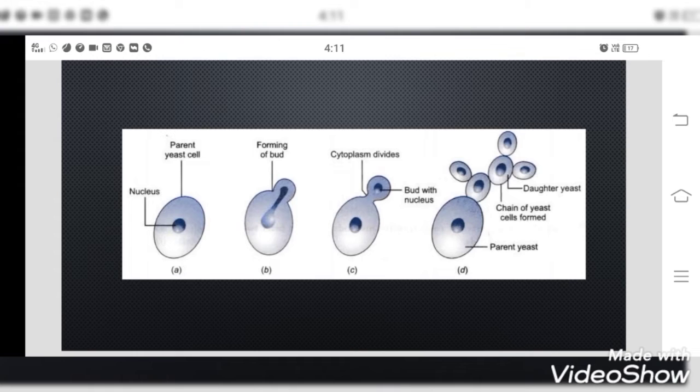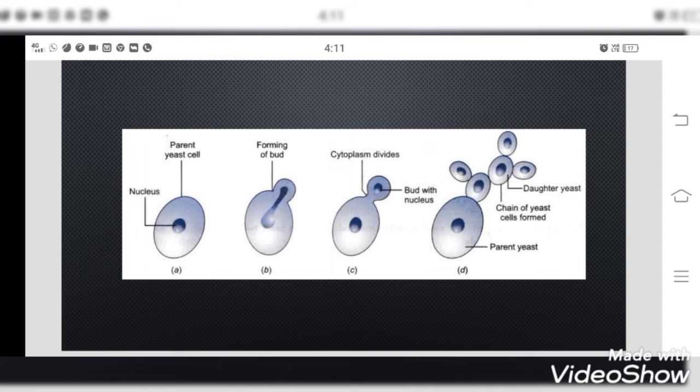Here you can see the sequence of budding is given. The mother cell or parent cell is there. You can see a small bud is forming on the side of the cell where the nucleus is getting elongated, and it divides the nucleus and passes the nucleus to the daughter cell. So the nucleus divides here also, then the cytoplasm is dividing.